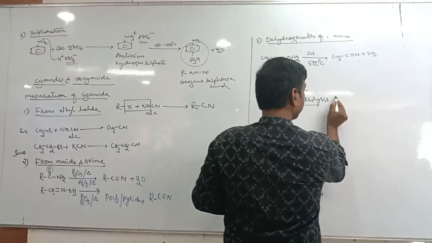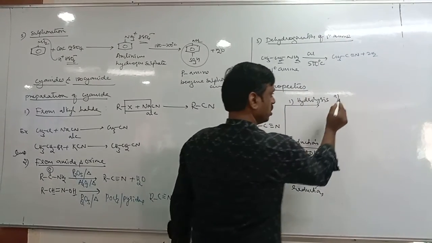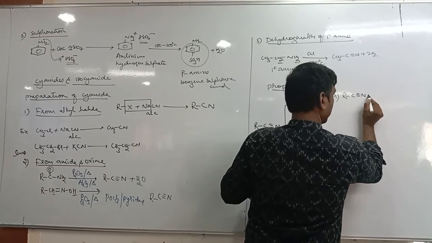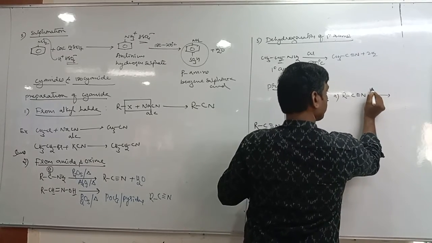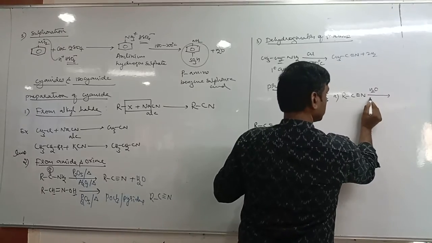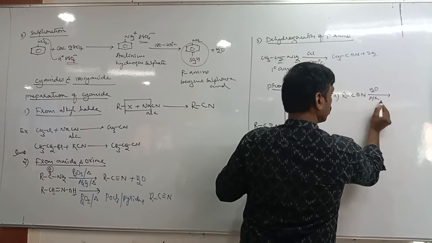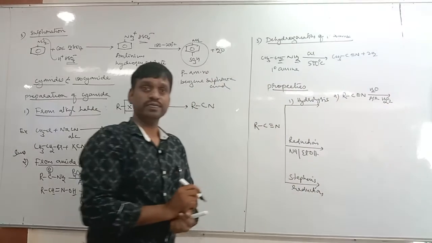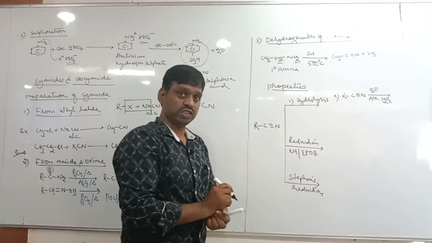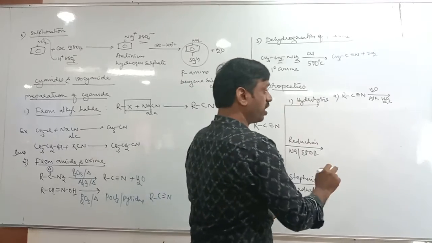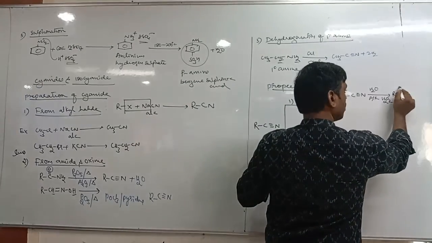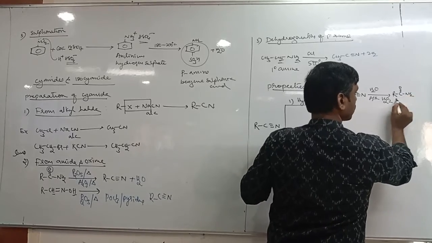So let us take A, partial hydrolysis. Here cyanide undergoes partial hydrolysis in presence of water and alkaline H2O2. Remember the reagent: if alkaline H2O2 is given, it undergoes partial hydrolysis. If it undergoes partial hydrolysis, cyanide gets converted into amide, C double bond O NH2. We'll get the amide.